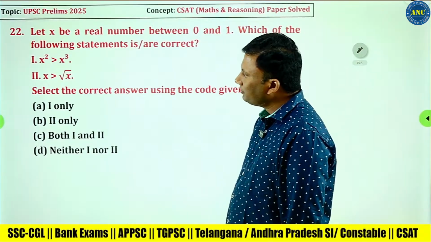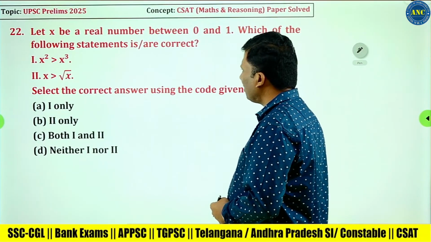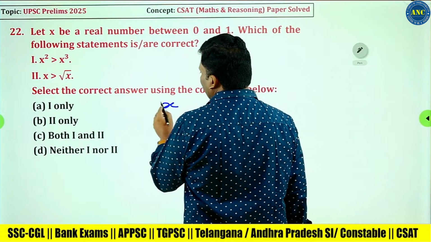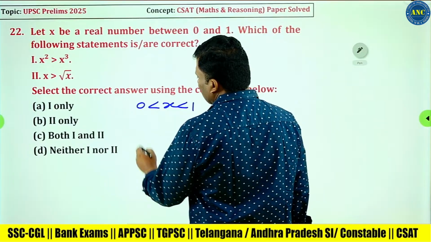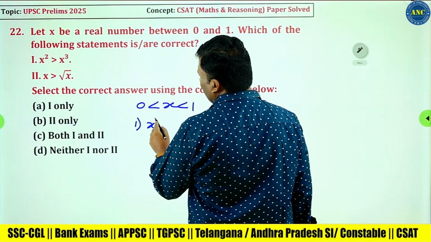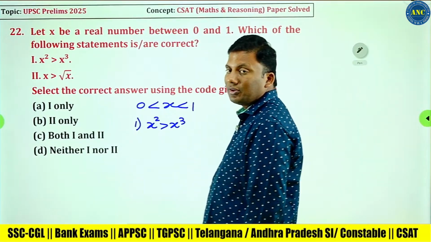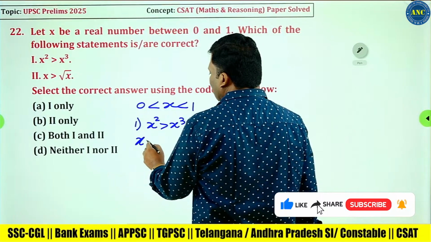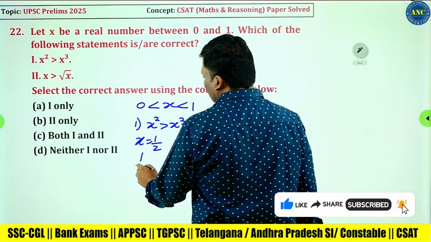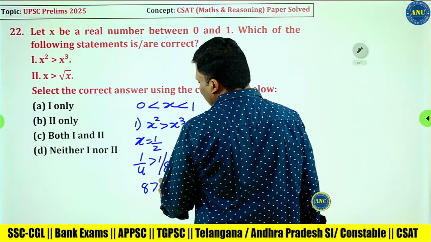Are you all with me? If x is a real number between 0 and 1, x lies between 0 and 1, which of the following statements are right? X square is greater than x cube. Let me take some value from 0 to 1. x equals 1 by 2. 1 by 4 is greater than 1 by 8, since 8 is greater than 4, right?